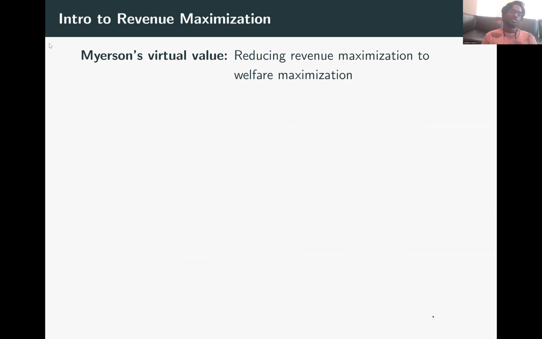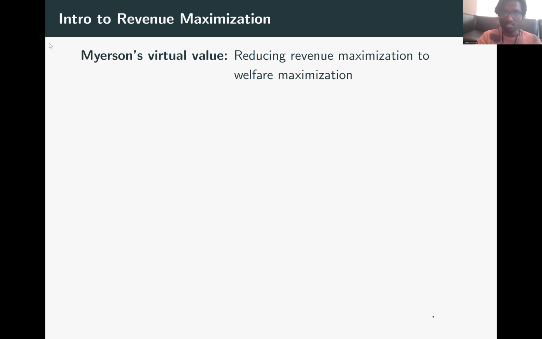Okay. So now that we have connected the problem of the best off-chain mechanism to run with running an auction with production costs, in order to understand revenue maximization, we'll have to go back to traditional revenue optimization theory, starting all the way from Myerson's virtual value framework.